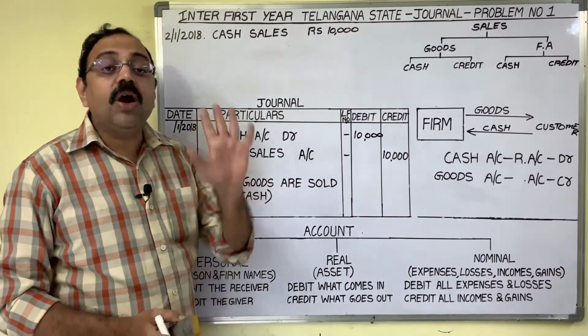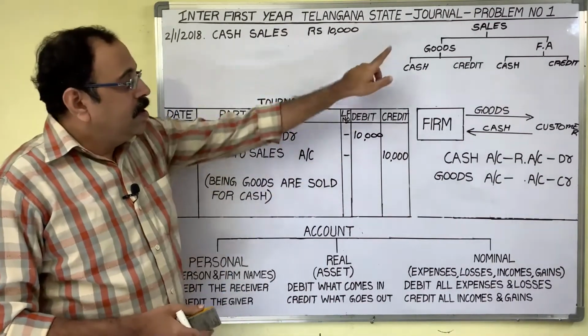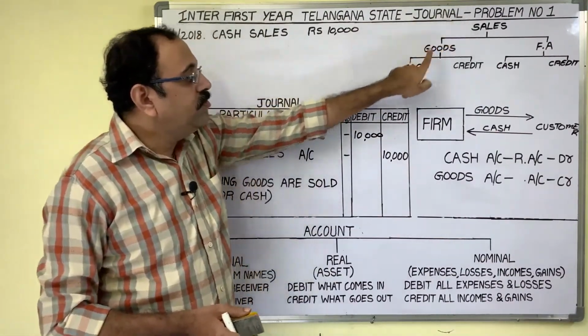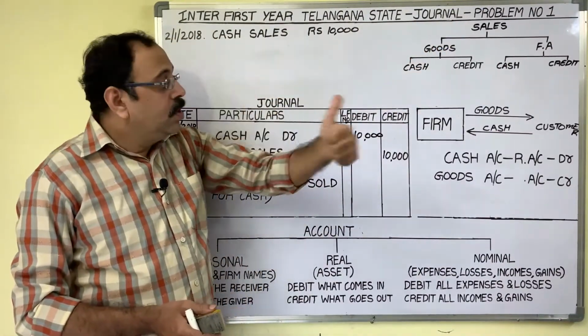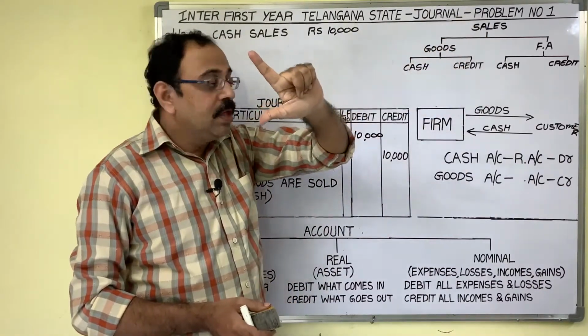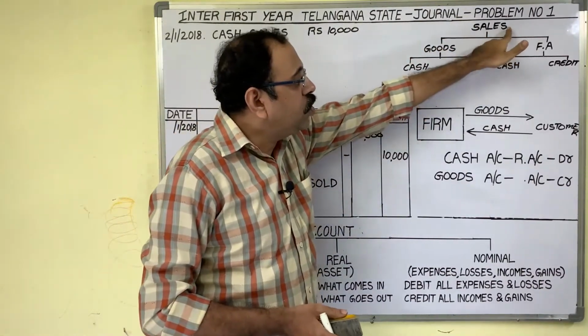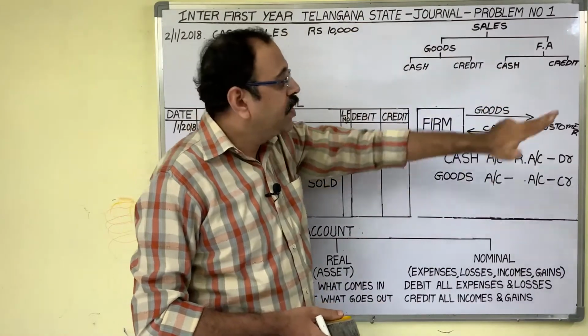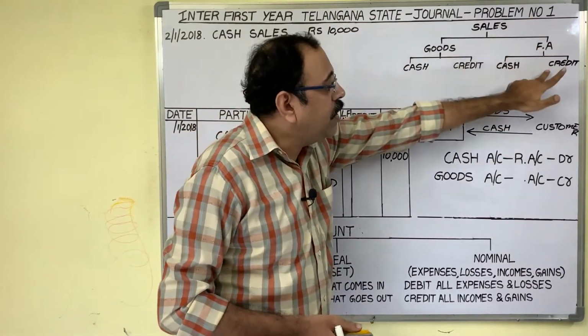So sales are of four types: first, goods sold for cash; second, goods sold on credit; third, fixed asset sold for cash; fourth, fixed asset sold on credit.